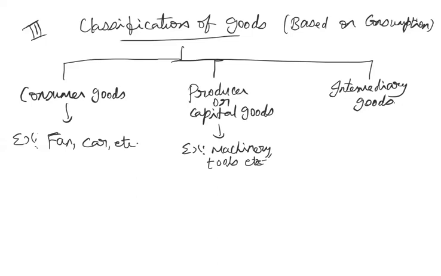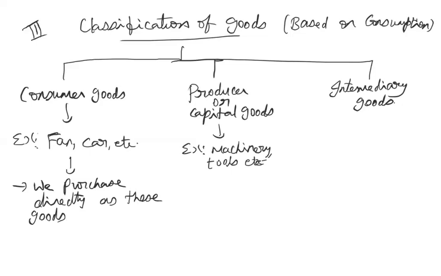Okay. So this one, fan, car and all, we, the consumers, purchase directly, as these goods directly satisfy our wants, isn't it?